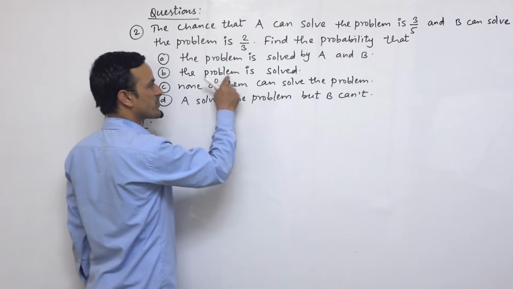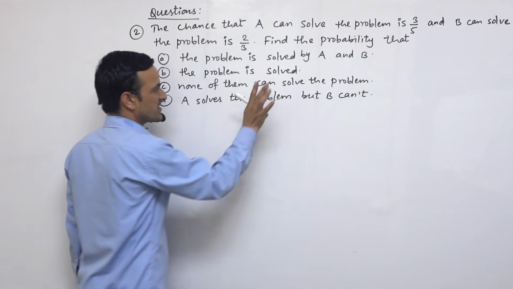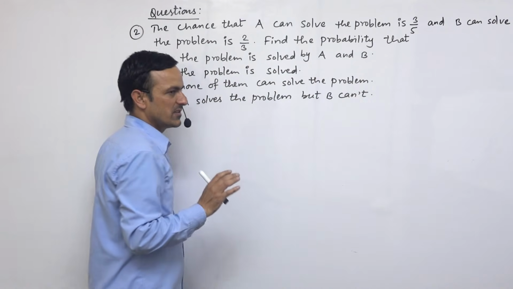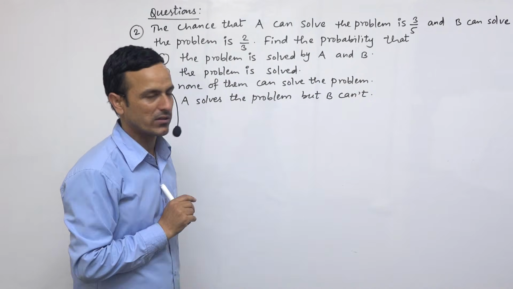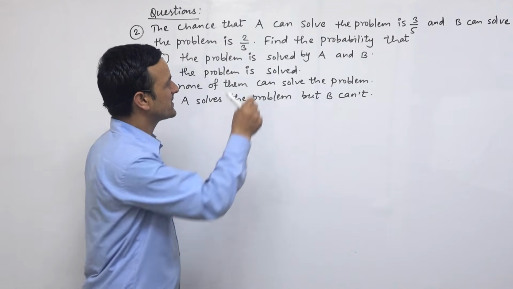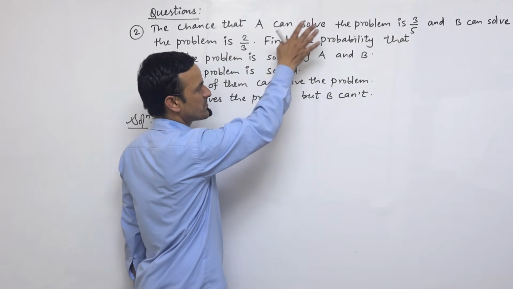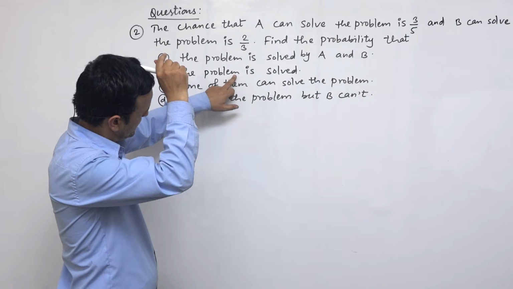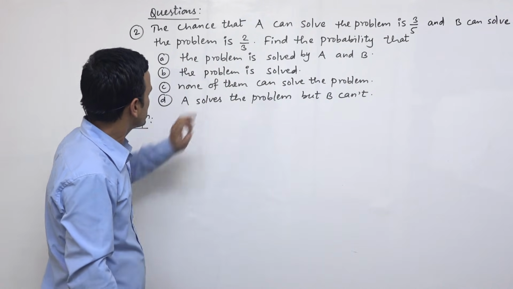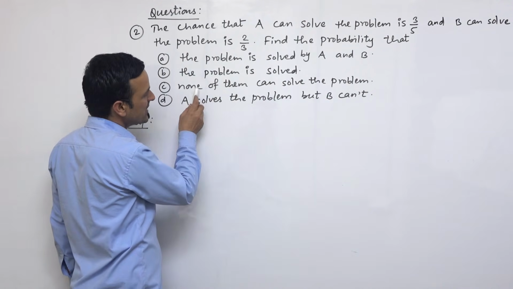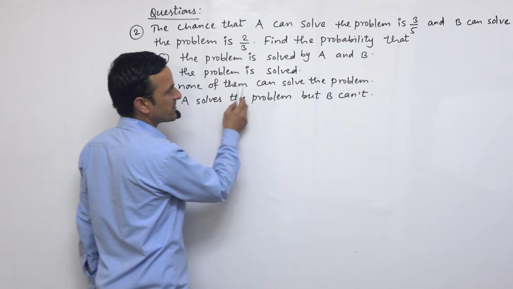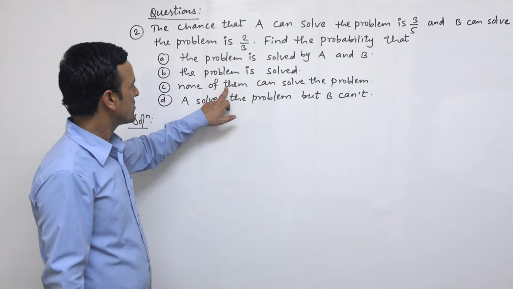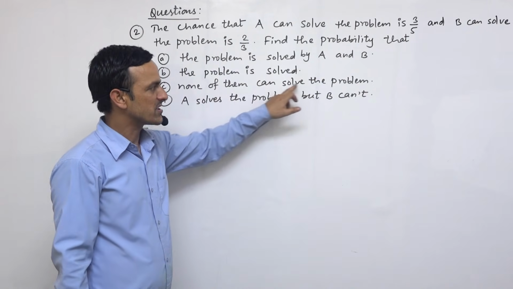And the next one is problem is solved. It doesn't matter whether the problem is solved by A or B. It should be solved by anyone. So at least one of them can solve this problem. So this is the probability done by these two persons. And another question is, none of them can solve the problem. It is just the complement, or none of them can solve the problem.